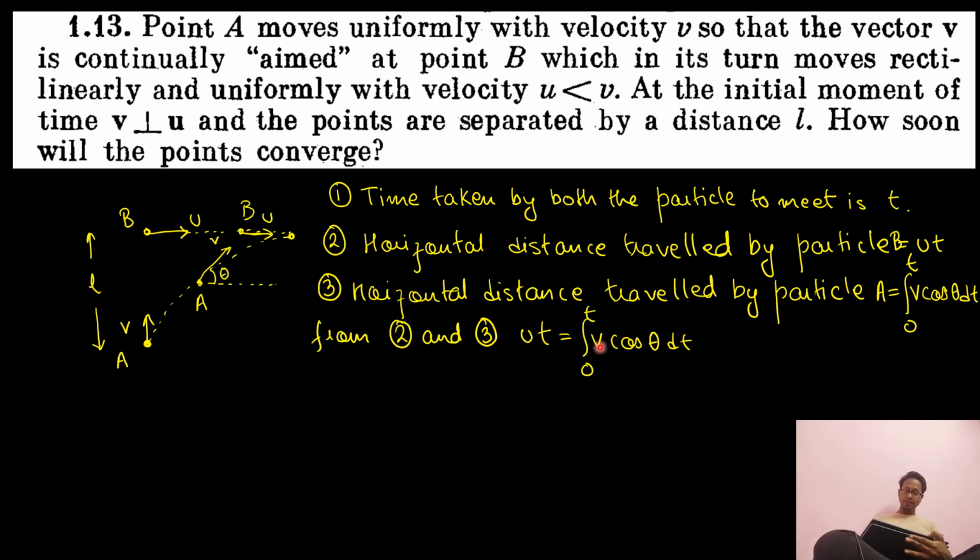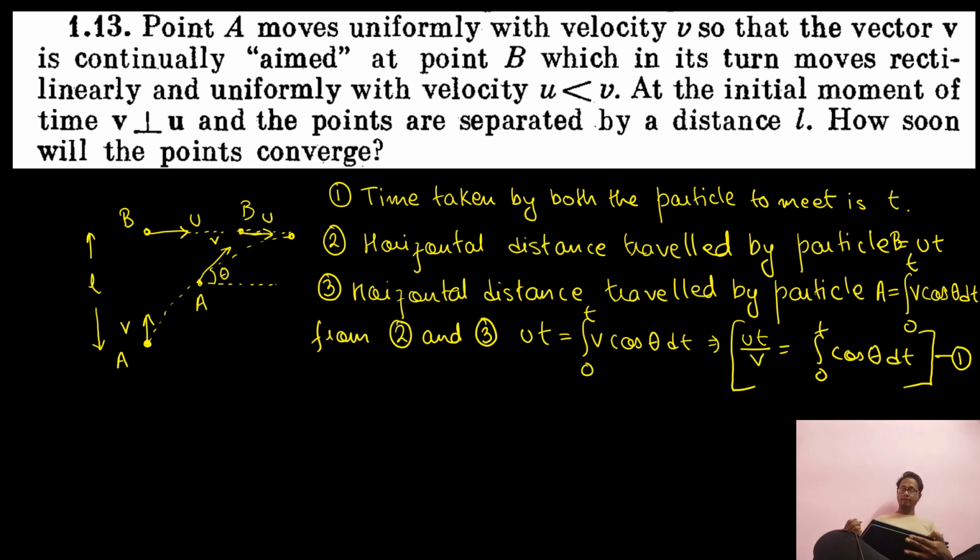Now the v out here is constant, because this particle is always chasing with constant velocity. So I can take the v to the left hand side: ut by v is equal to the integral from 0 to t of cos theta dt.